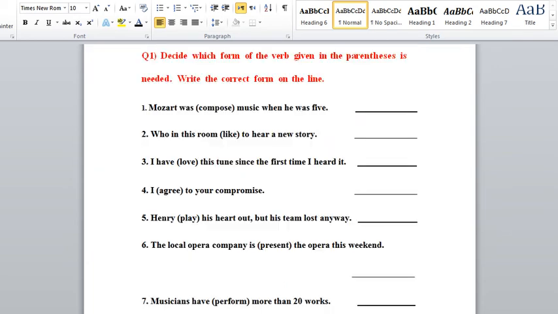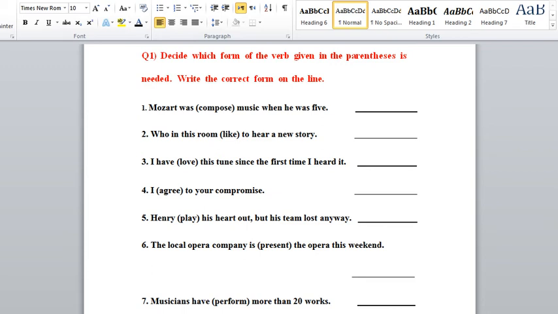If we come to this question, I have some sentences over here, and the question says, decide which form of the verb given in the parentheses is needed. Write the correct form on the line. So, according to the table I have explained previously, you have to decide what form of a verb you are going to write.